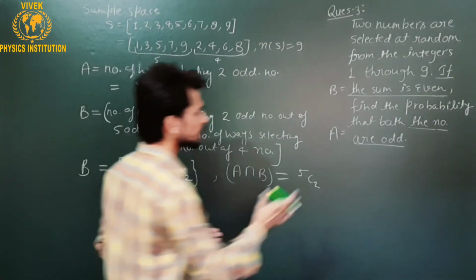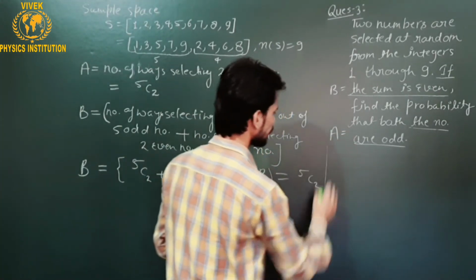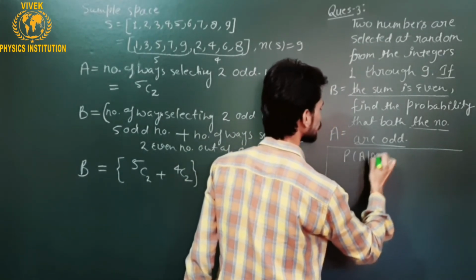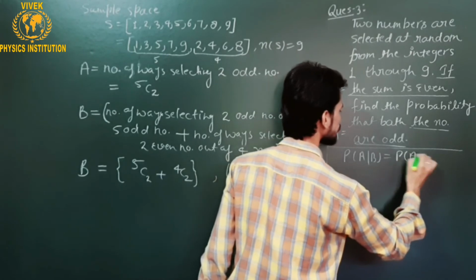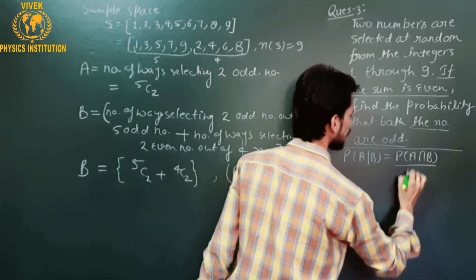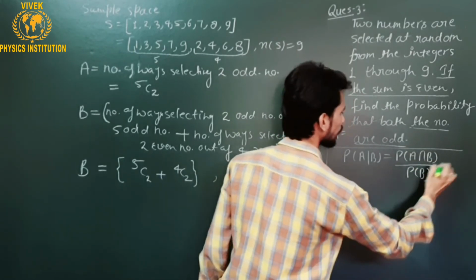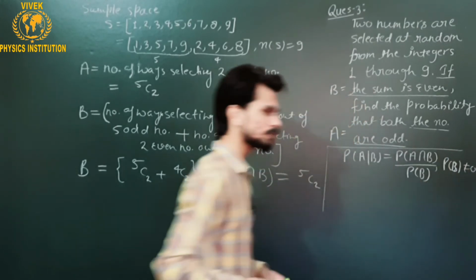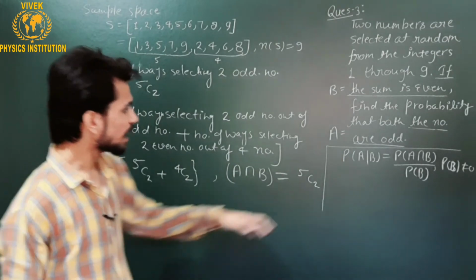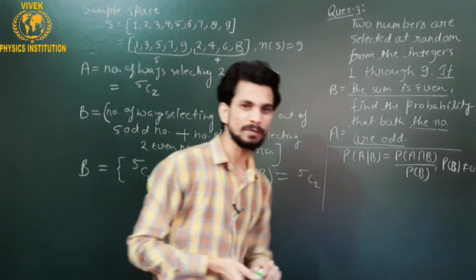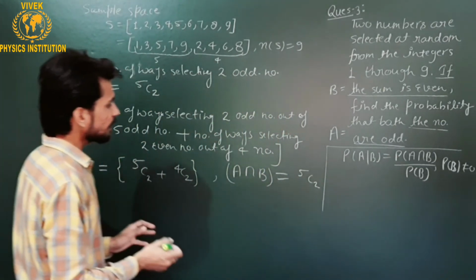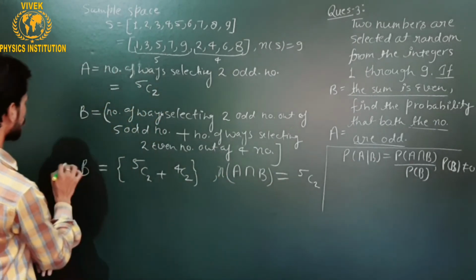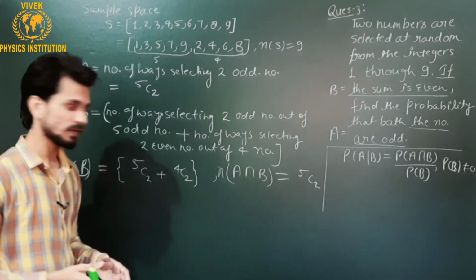If I talk about the probability of occurrence of event A given B, then that will be P of A given B equals P of A intersection B divided by P of B, where P of B is not equal to 0. Let me put in the values of P of A intersection B and P of B. This is the number of A intersection B here, and this is the number of occurrences of event B.